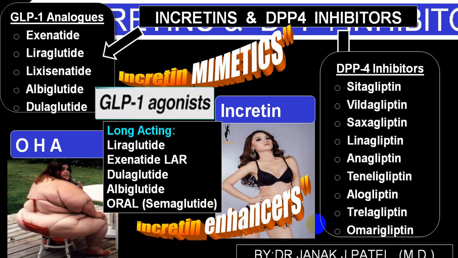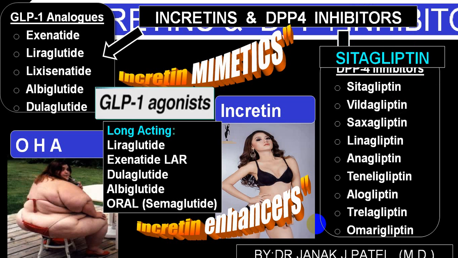Among DPP4 inhibitors, we have got sitagliptin, vildagliptin, saxagliptin, linagliptin, teneligliptin, alogliptin, and others. These are called incretin enhancers.